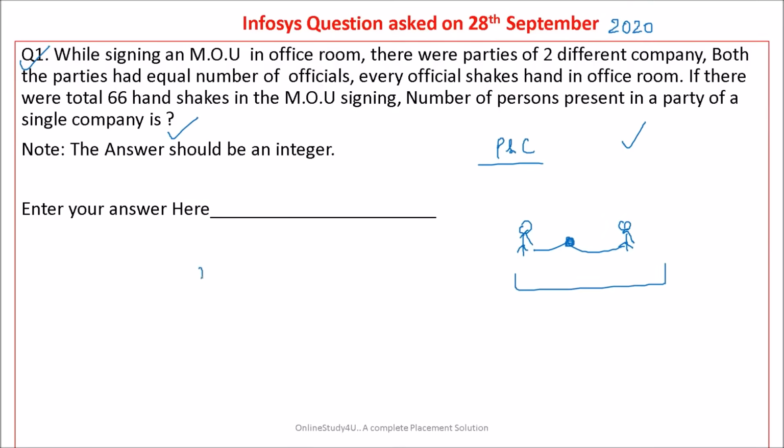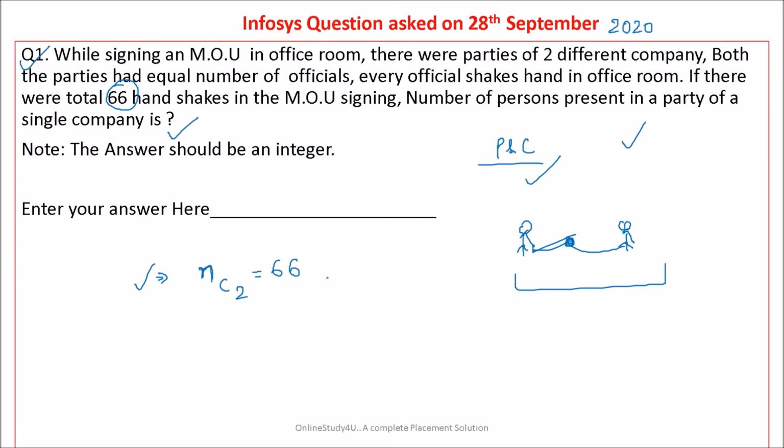Suppose the total number of persons is n, and for one handshake two persons are required, and the total number of handshakes is 66. So nC2, because we are selecting two persons out of n persons for a successful handshake.